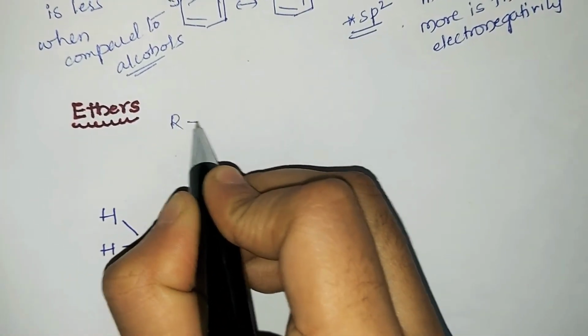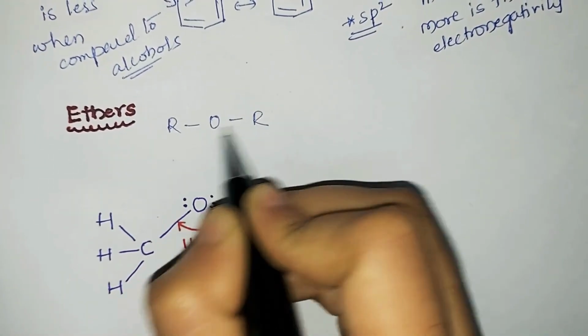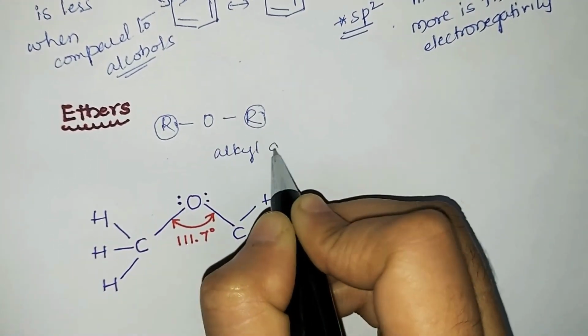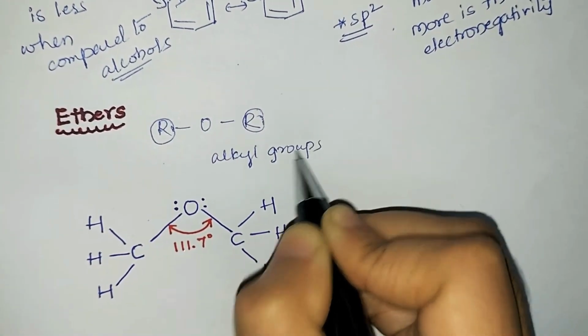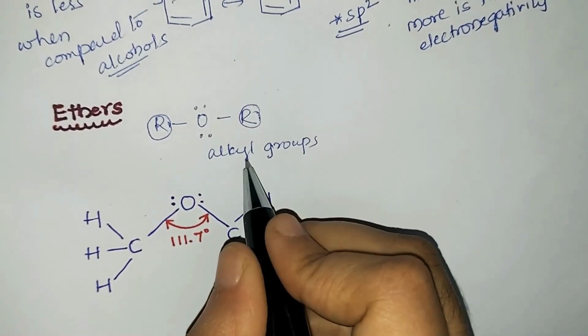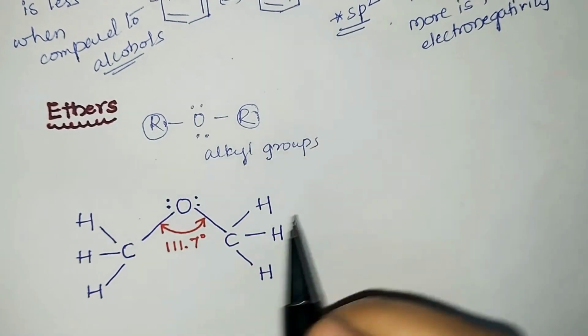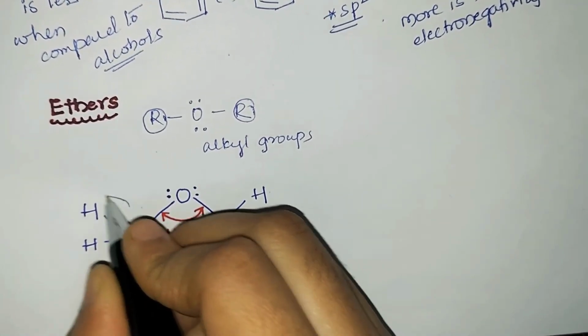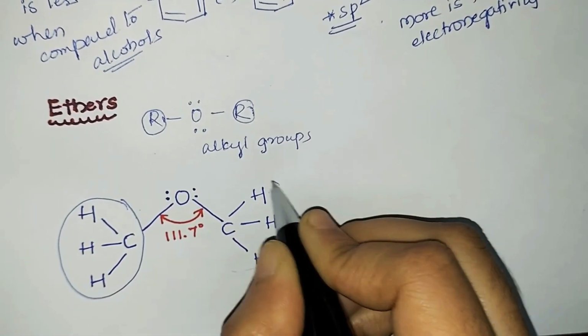Next we'll go with ethers. What is the general formula of ethers? It is ROR, where R are alkyl groups and oxygen has two lone pairs of electrons on it. So this is the formula which we represent for ethers. Now we'll represent one of the common ethers, where I have taken the alkyl group as a methyl group on both sides.